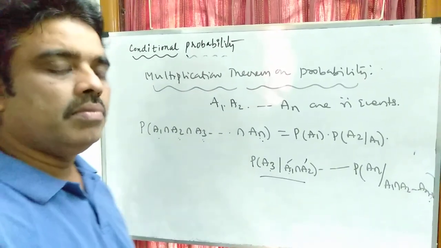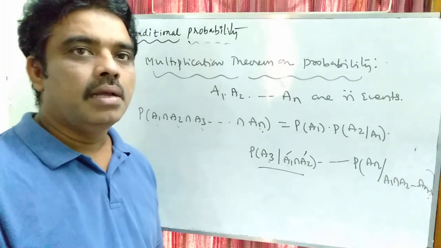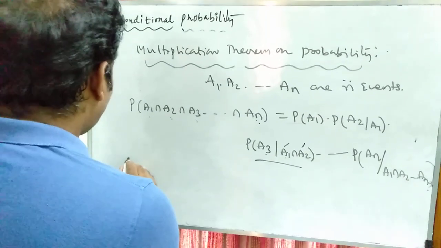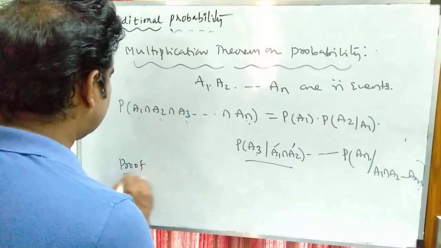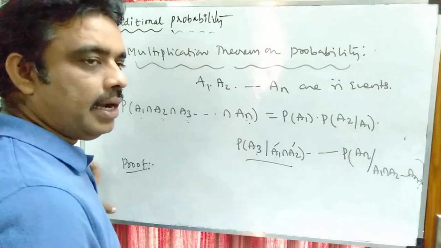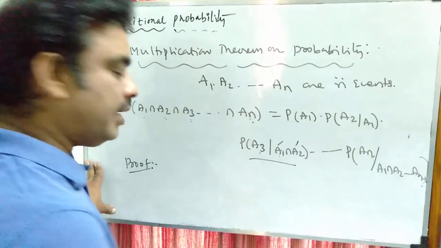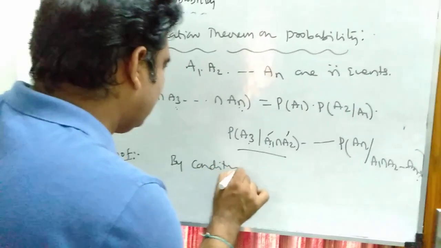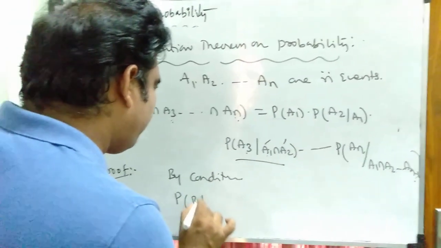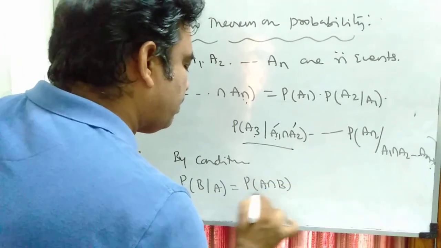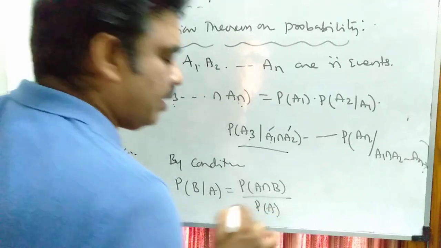And this theorem can be proved by using mathematical induction. So first we have to prove the theorem for two cases, A1, A2. So first I use the conditional probability definition. We know that by conditional probability, P of B given A is equal to P of A intersection B by P of A, am I right?